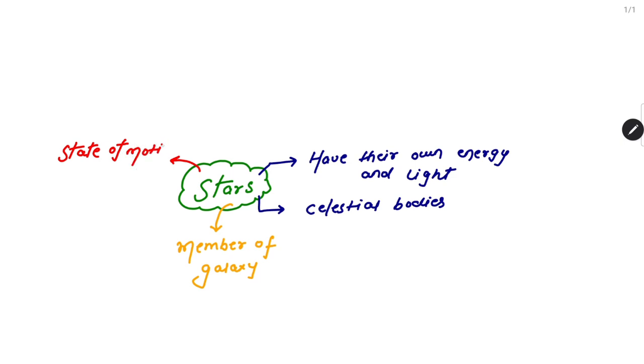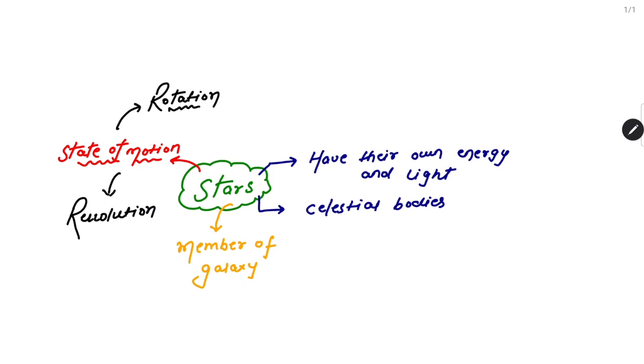Now you may ask, sir, what is the meaning of state of motion? The answer is that there are two different states of motion. You also know this thing. The first one is rotation. You must have heard this word. And the second one is revolution. So stars have a state of motion, and that state of motion is of two types: rotation and revolution.